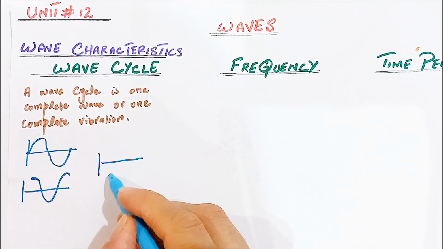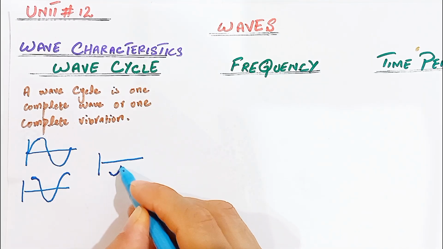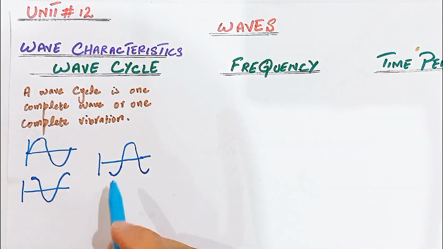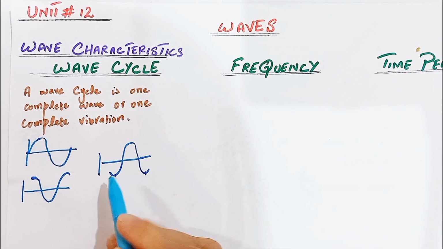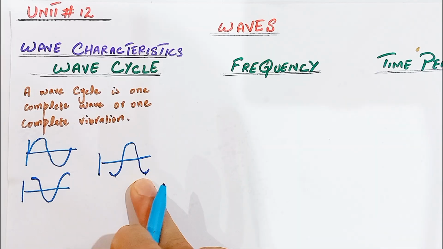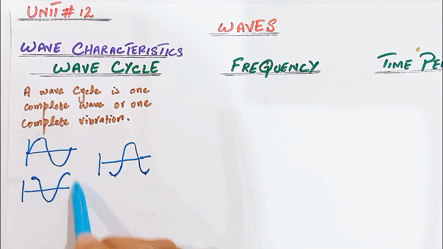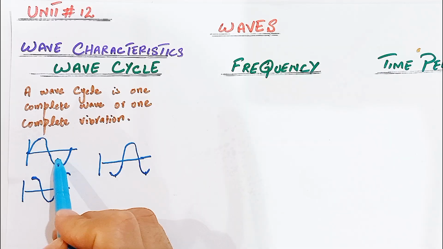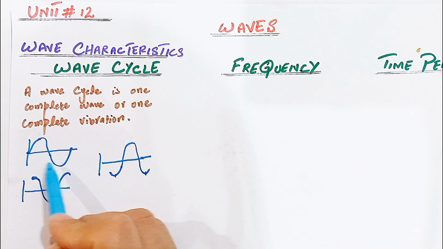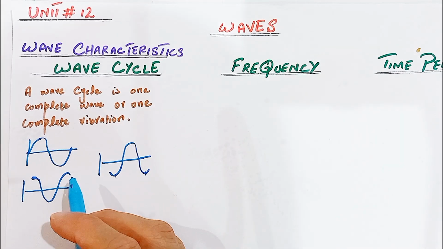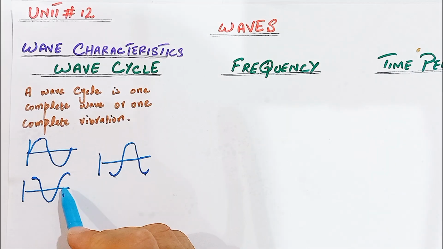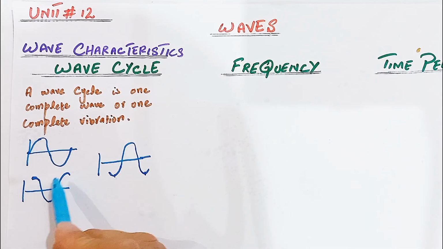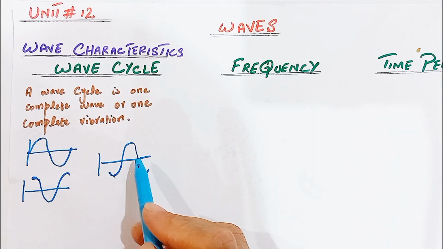If we start from the trough, a wave starts from the trough and returns to the same position after traveling some distance. So the distance from trough to trough is also the wave cycle, and the distance from crest to crest also completes one wave cycle. One crest and one trough of the wave also complete one wave cycle. One wave cycle is basically one complete vibration. A particle starts from one position and returns back to the same position. That is one wave cycle complete.